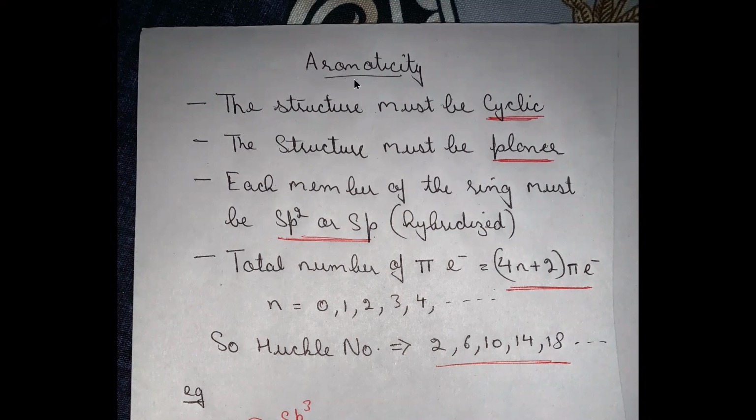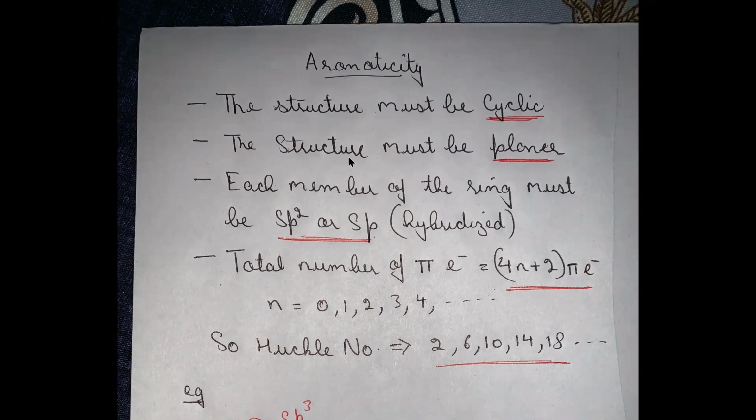In today's class, we will discuss aromaticity. Aromaticity is a special type of stability due to delocalization of pi electrons. To be aromatic, the structure must follow some basic criteria. The first criteria is the structure must be cyclic.